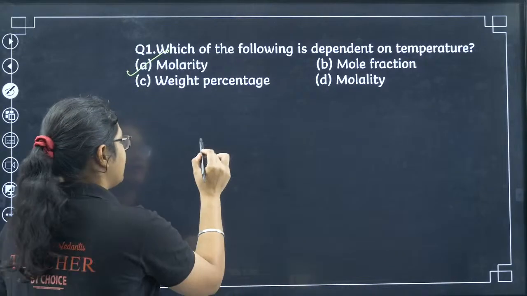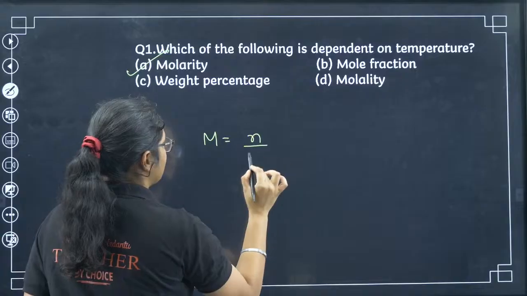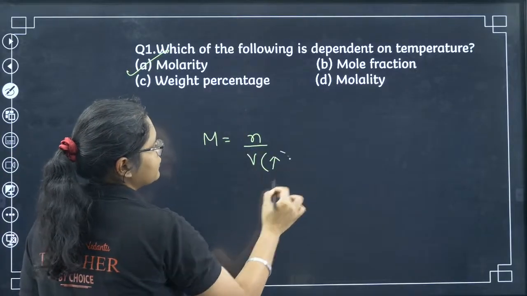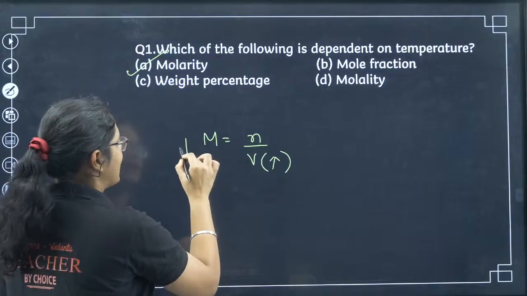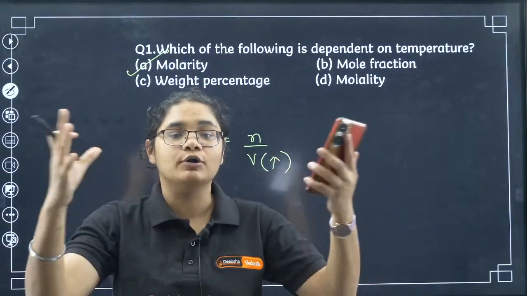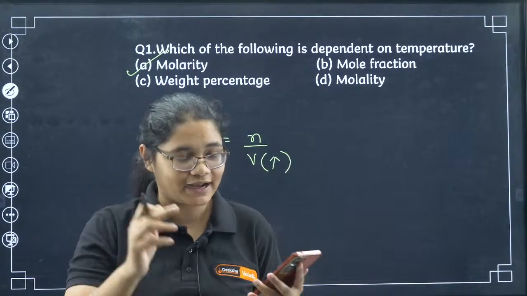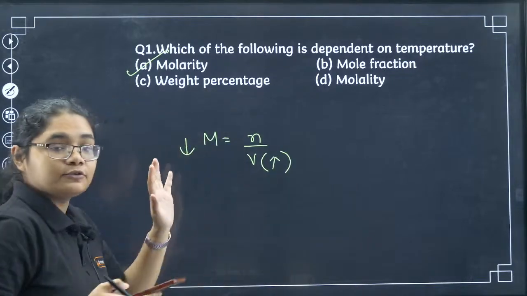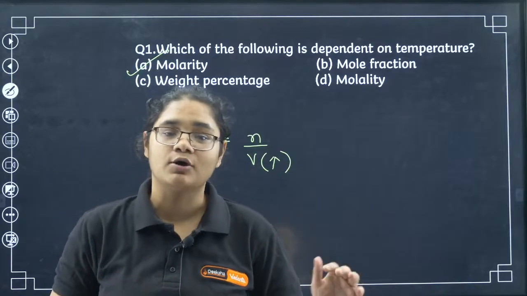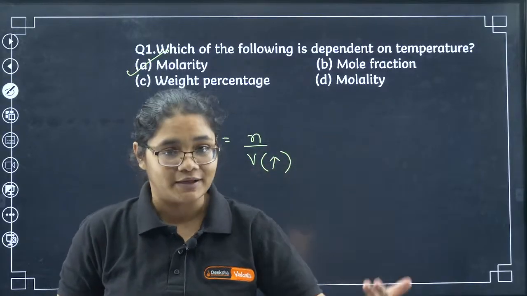Now what is the reason here? Let's quickly discuss. Molarity is equal to the number of moles by volume, right? When temperature increases, volume will also increase, and if volume increases, molarity will decrease, right? This is expansion. When the temperature increases, the volume of the solution will expand. Very simple. Students, if you get any doubt in any question, just stop me there and I'll explain the concept. Otherwise, we'll be moving to the questions quickly.